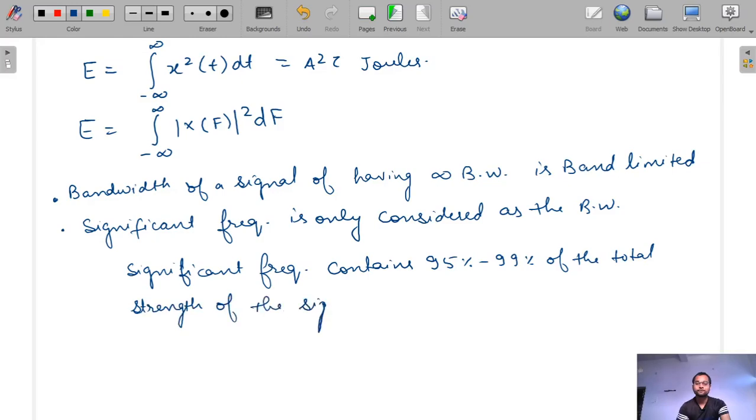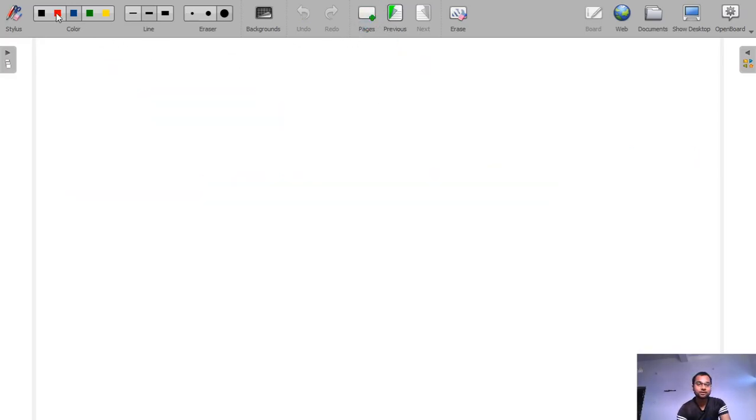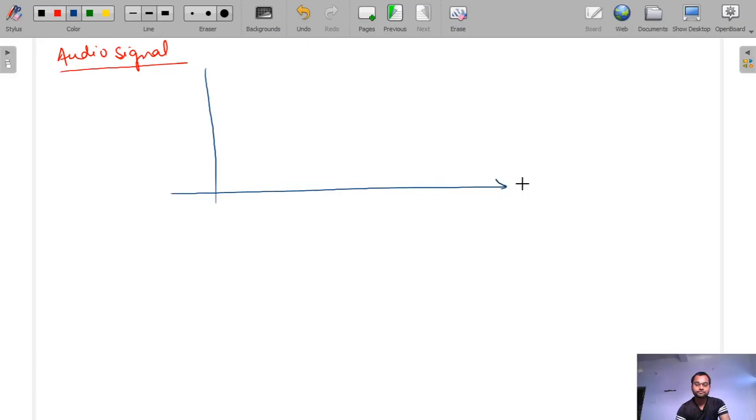Okay, we already took the example of audio signal, meaning the voice signal. Now let's take the example of audio signal and study what is significant bandwidth using this example. This is the frequency axis.